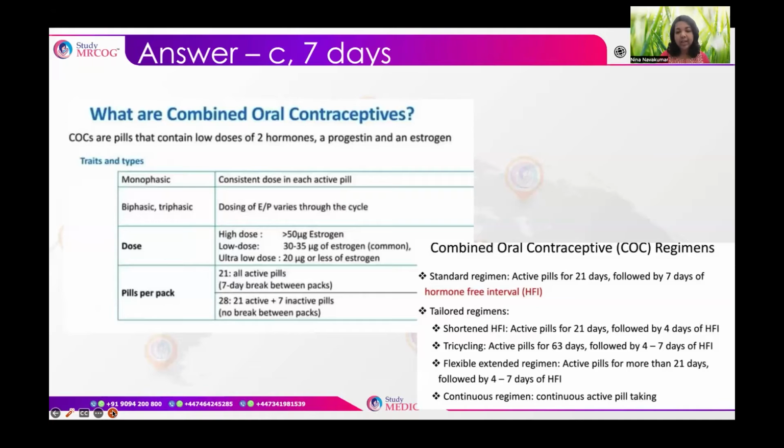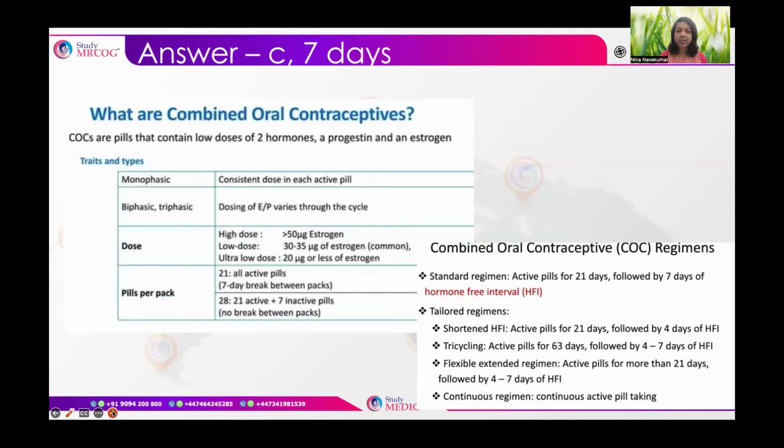And there are other tailored regimens as well, whereas there is something called the 28-day pill cycle, wherein we give 21 days of active pills and 7 days of inactive pills. Sometimes in the 7 days we give supplements like iron tablets for supplementation. And we don't give any break between the packs. So that is a 28-day cycle. So standard is always a 21-day cycle followed by 7 days of pill-free interval. So these are the regimens which are available, the standard regimen and the tailored regimen.